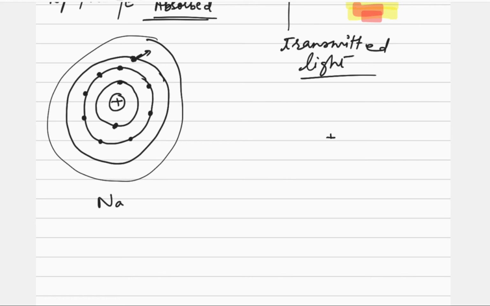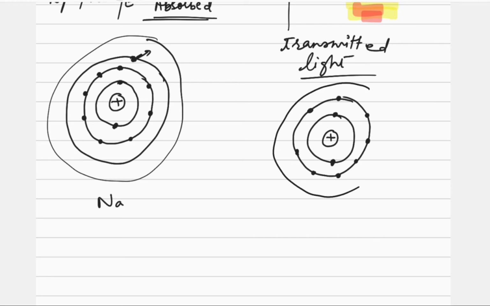Now if I talk about the potassium atom, this is the first shell where there are 2 electrons present. This is the second shell where there are 8 electrons present. Then there is a third shell where there are again 8 electrons present.